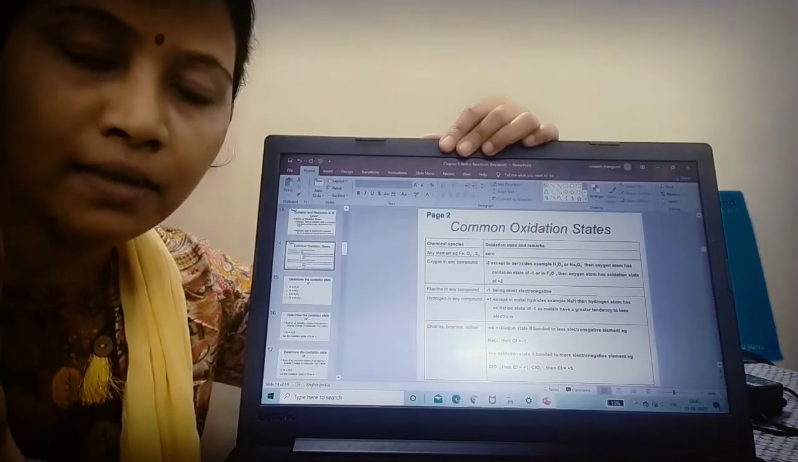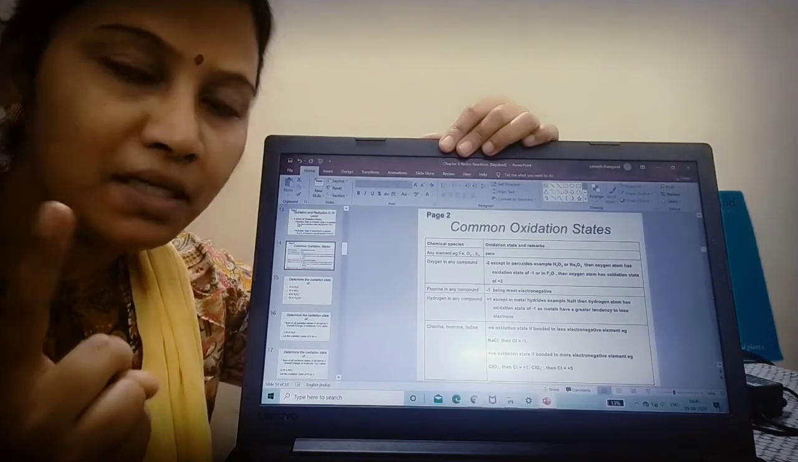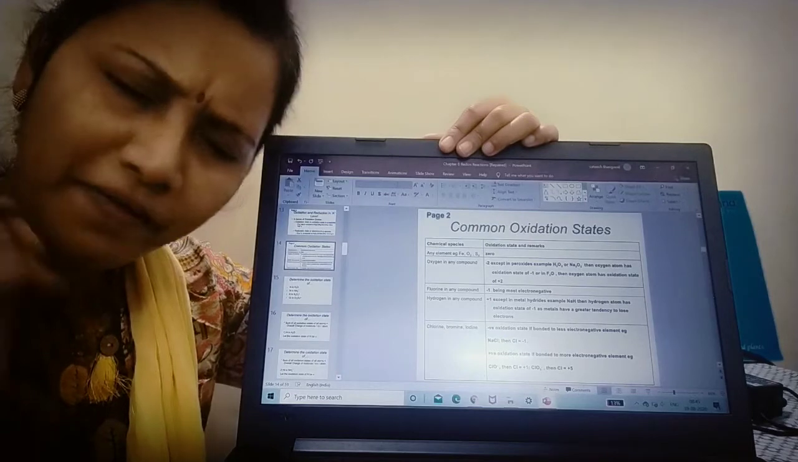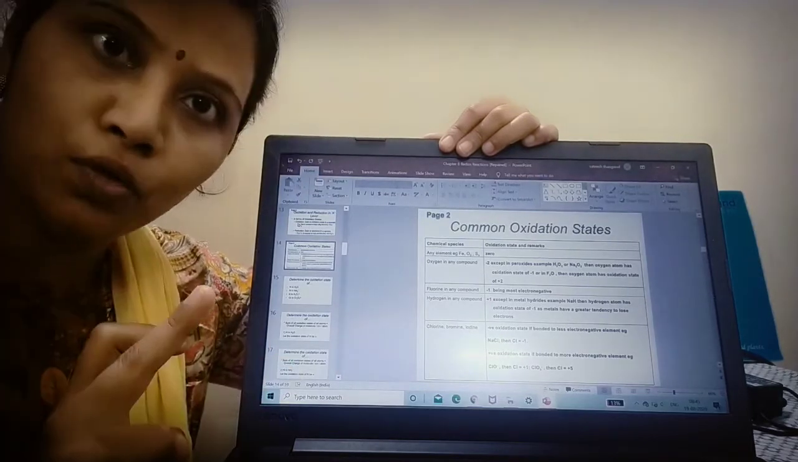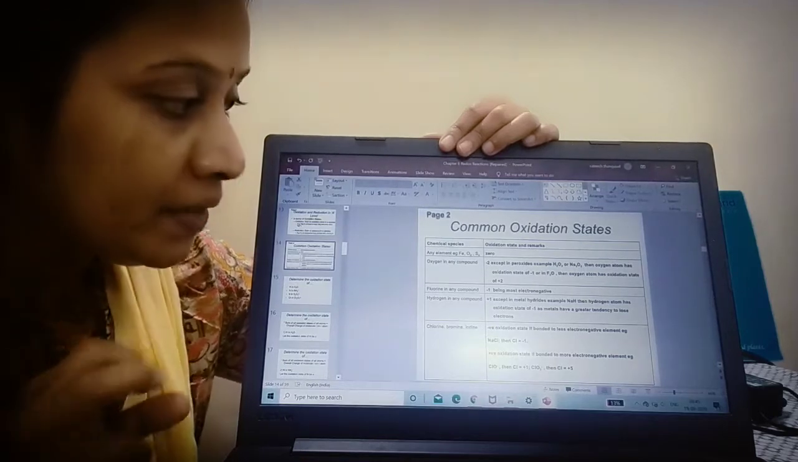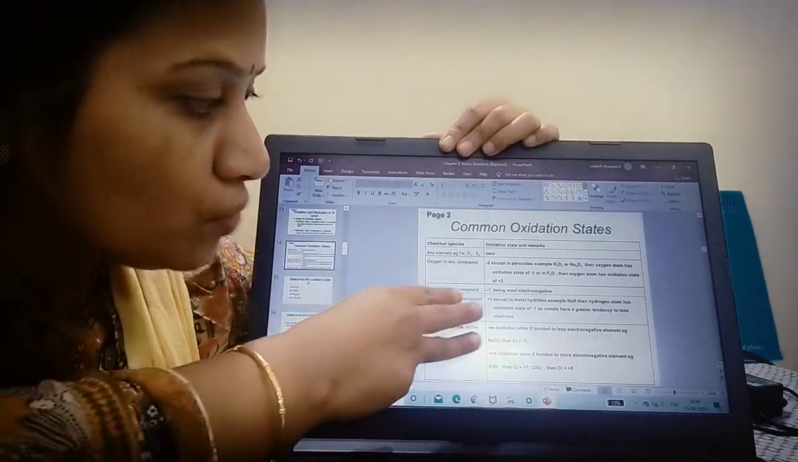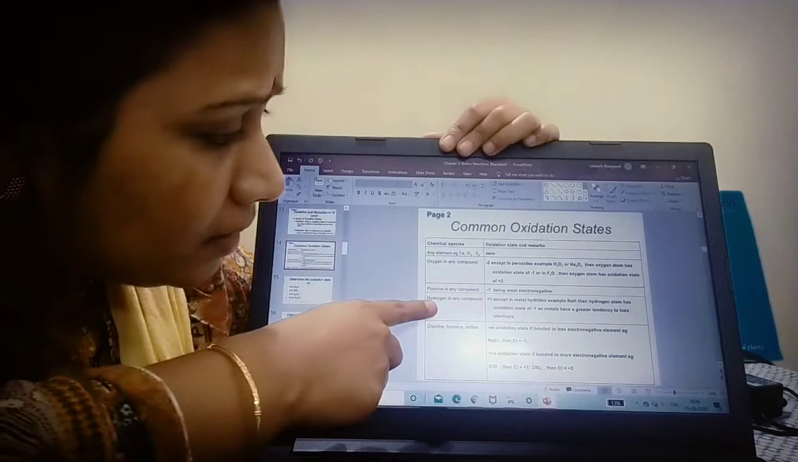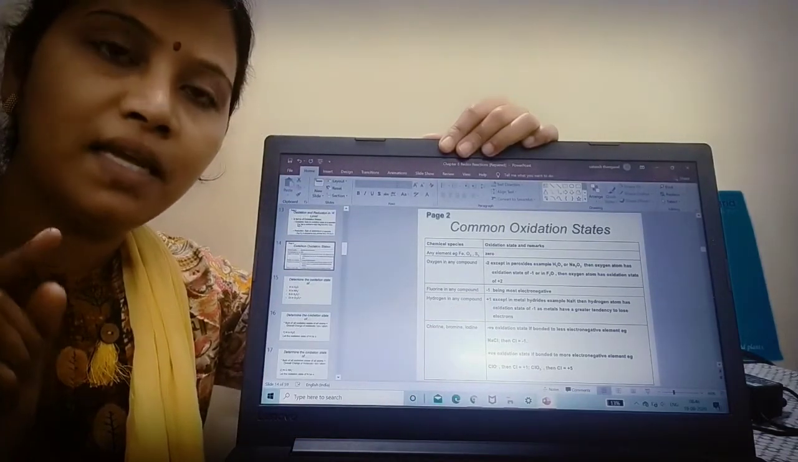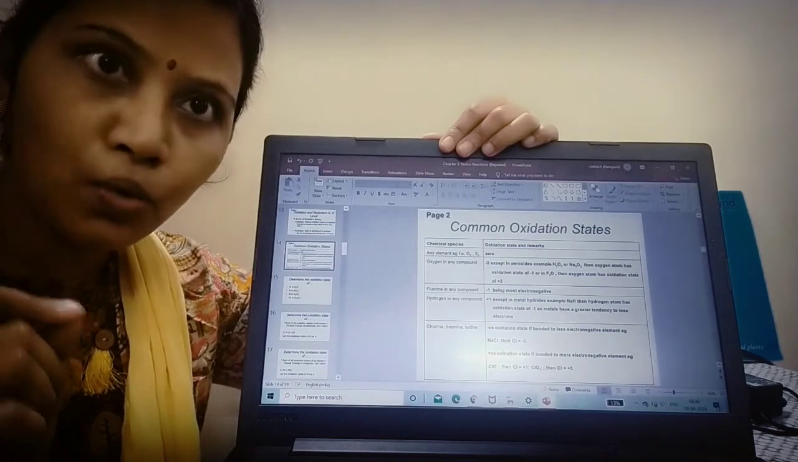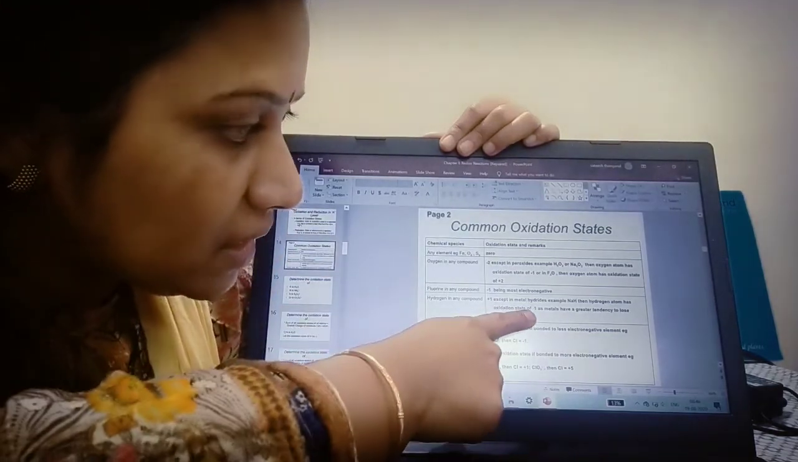So things are clear. In the case of a diatomic element, it is 0. Oxygen should always be -2. In the case of peroxide, it is -1. In the case of F2O, it is +2. Now the third case: fluorine should be -1. And hydrogen should always be +1, except in the case of metal hydrides, that is sodium hydride, where it possesses -1.